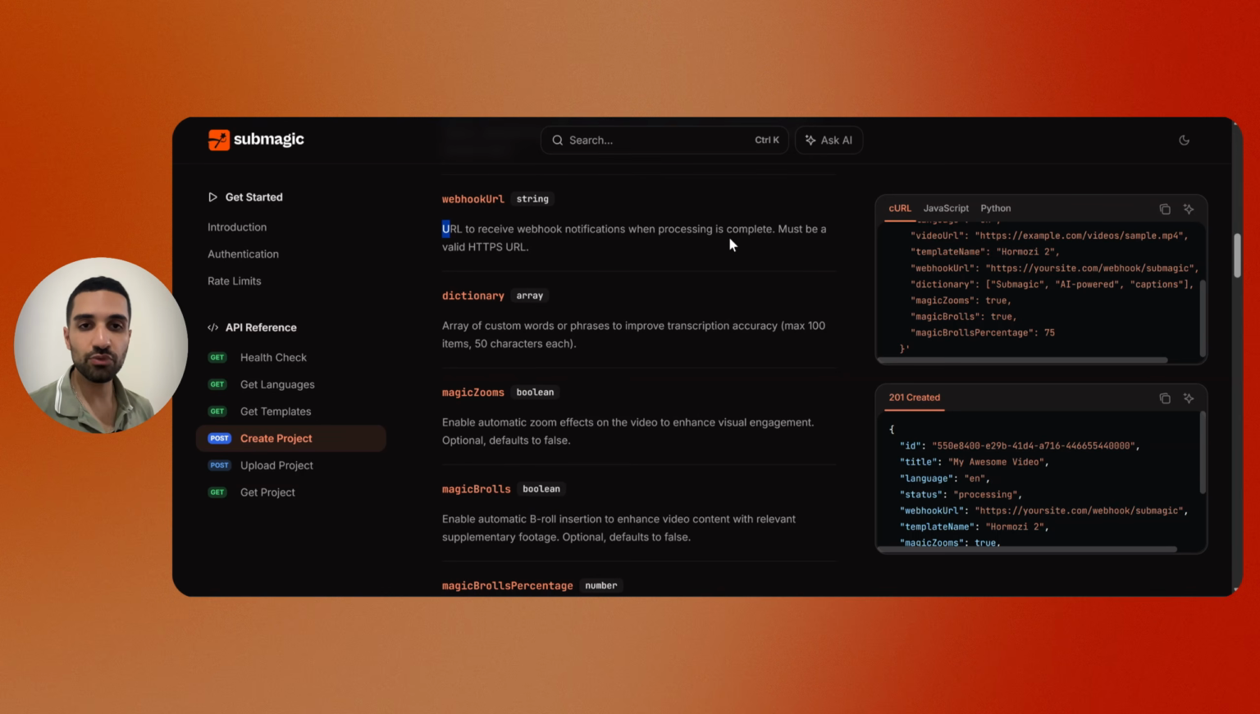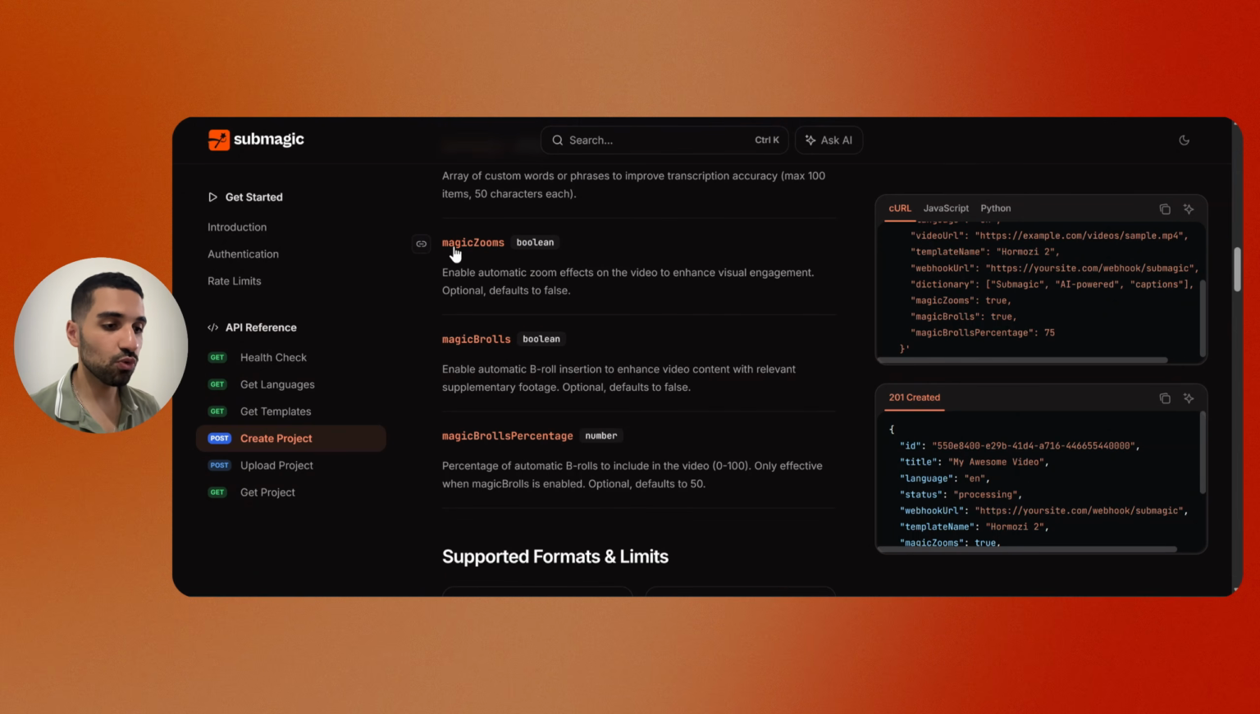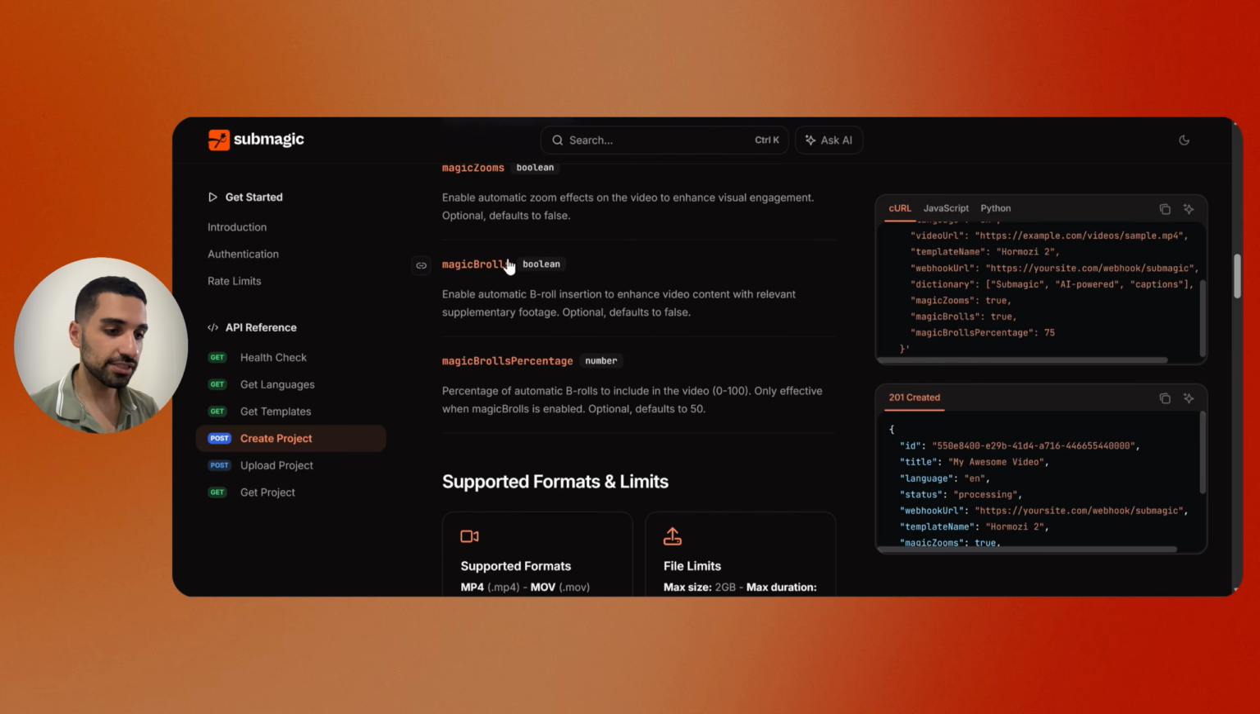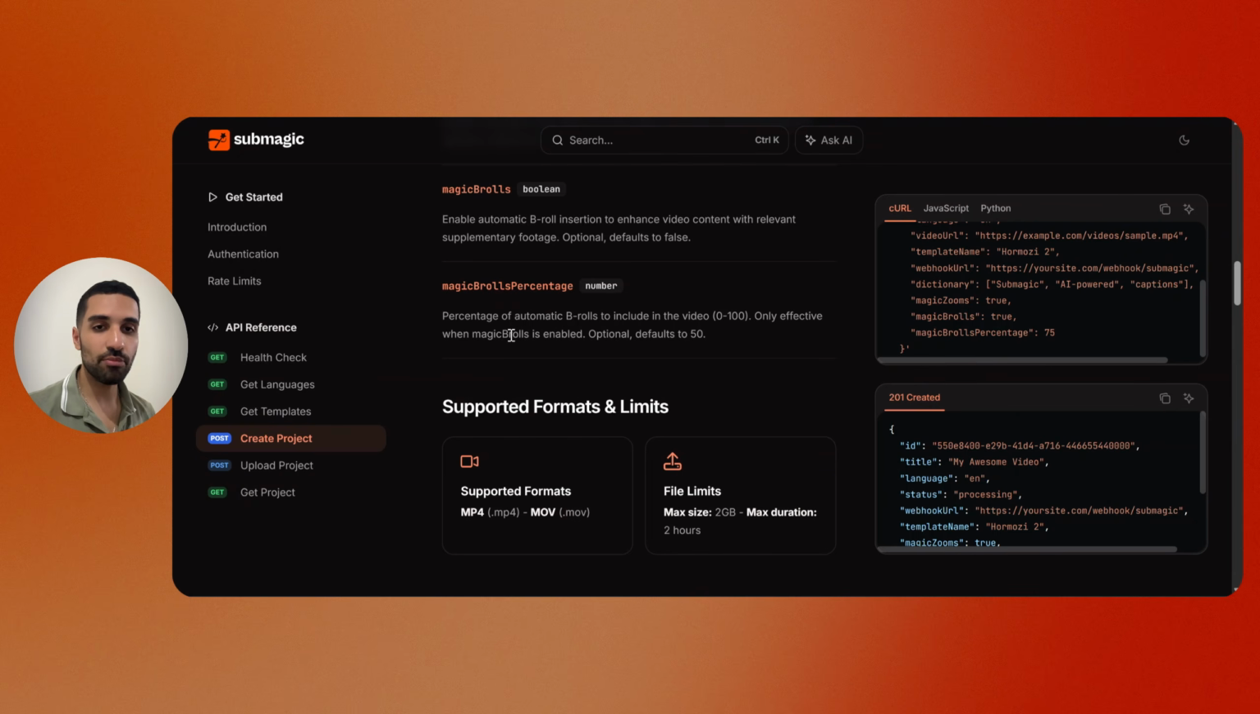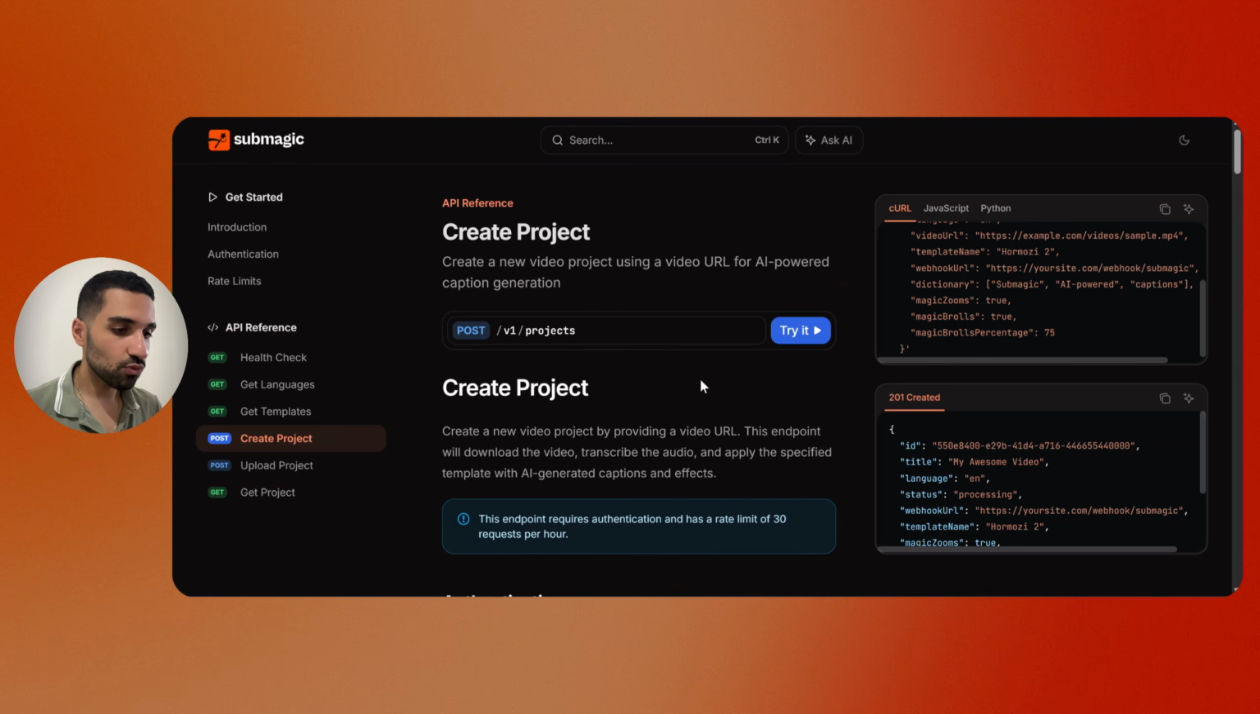So once we send the video to Submagic, Submagic will create and edit our video and send it back to our n8n. And for that we need to have a webhook URL. Magic zoom, I already showed you what magic zooms are, and it is a boolean, true or false. If you want to have magic zooms inside your edit, you need to send a true parameter. Magic b-rolls, again this is the same. And magic b-roll percentage, you remember I showed you can tweak the percentage and see how much of your video can have b-rolls.